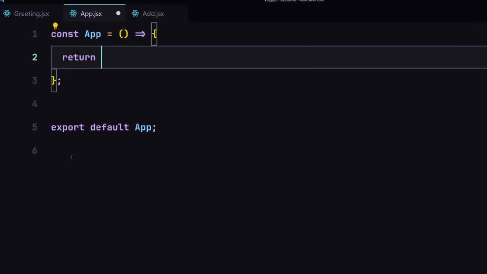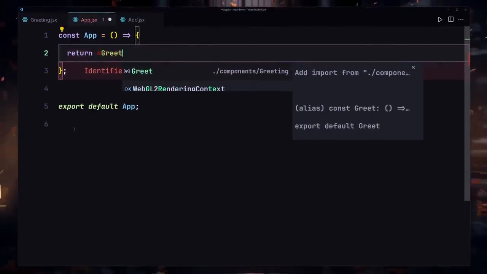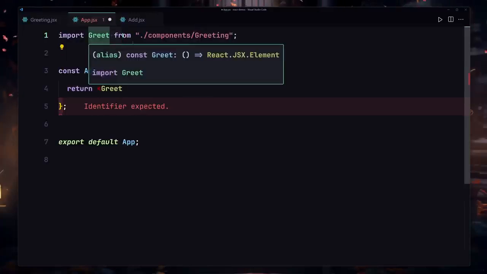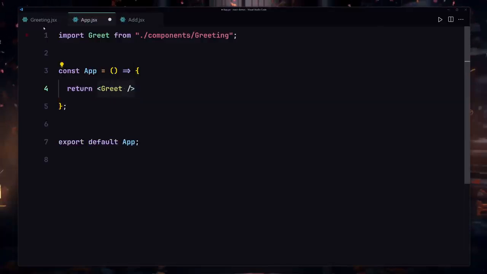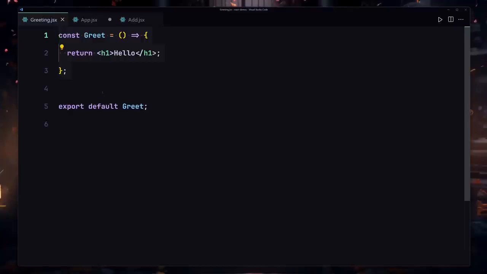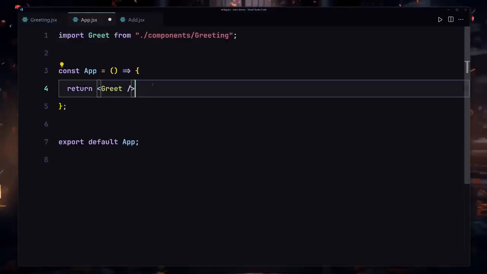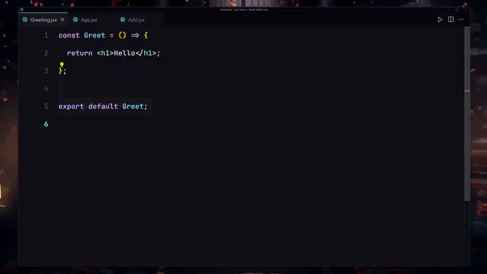So I'll just remove this h1 from here and I'll just use my grid first of all. And as soon as I hit enter, here you can see it will automatically import there. So if it didn't, you have to import them manually. So now I'll just close there like this. And by the way, this is how we call our component. This is how we register our component. This is how we export them. And this is how we call them. Okay, so if I save my file, and here you can see we are now getting our hello right here, which is coming from this grid component.